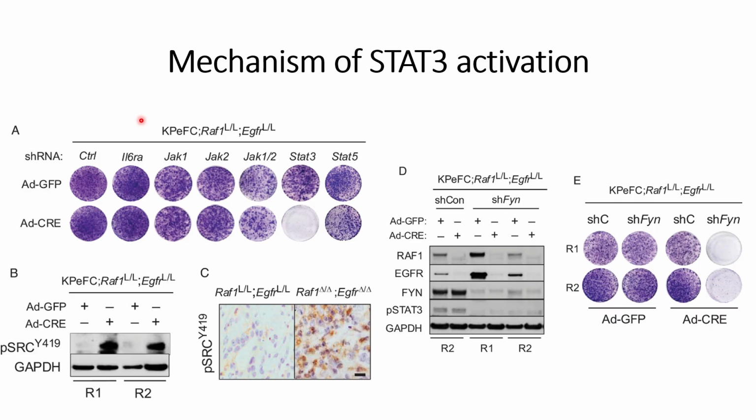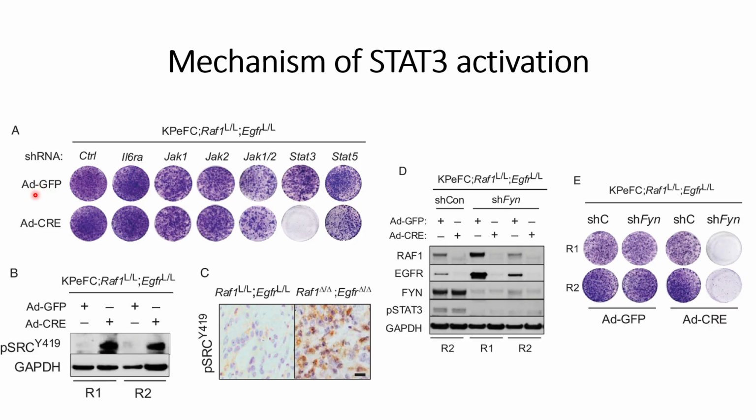So, they started with the canonical regulators for STAT3, that is IL6ra and Jak1, Jak2. They knocked down IL6ra, Jak1, Jak2 and checked whether it has any impact on cell proliferation and death.